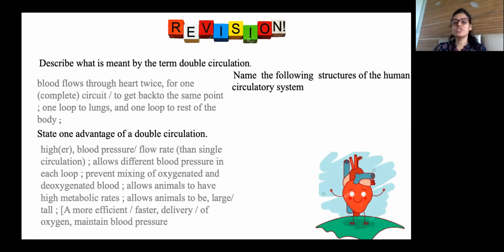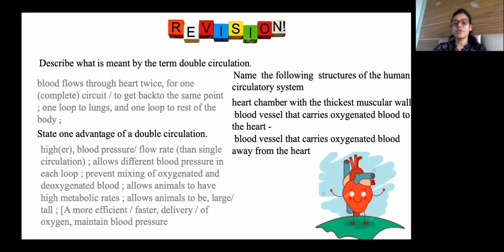So last question, name the following structure. Heart chamber with the thickest muscular wall. Which heart chamber? Four chambers are there. Which heart chamber has the thickest muscular wall? Think of the logic. Why are walls thicker? Left ventricle. Yes, left ventricle, because blood pumped from the left ventricle has to cover maximum distance. So it has to pump hardest.